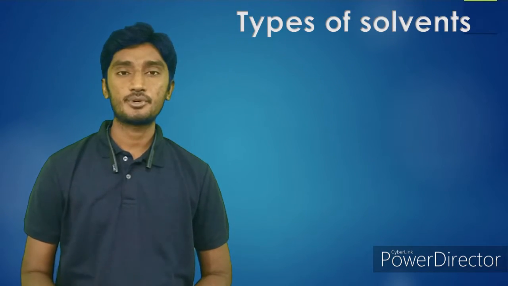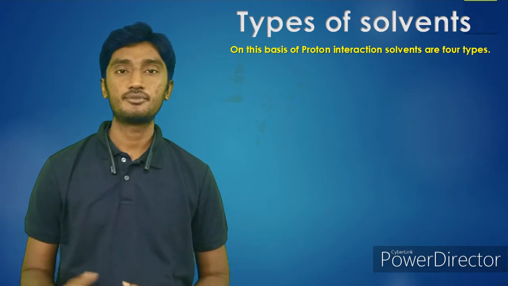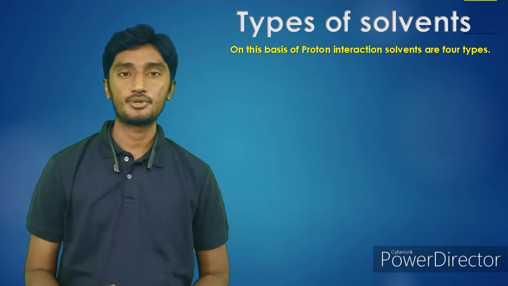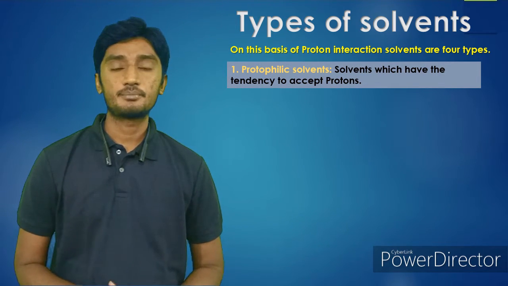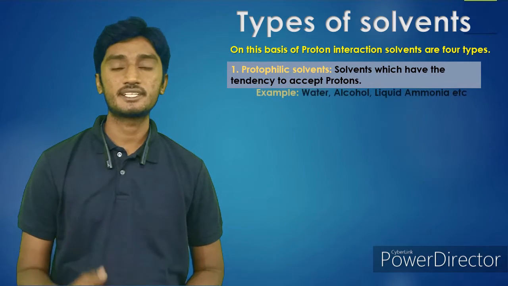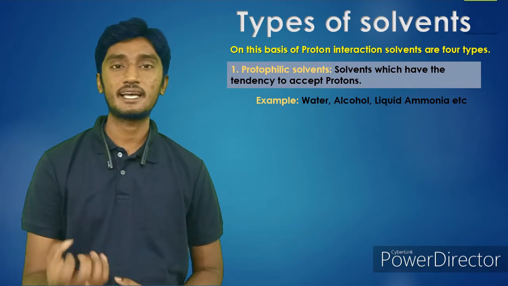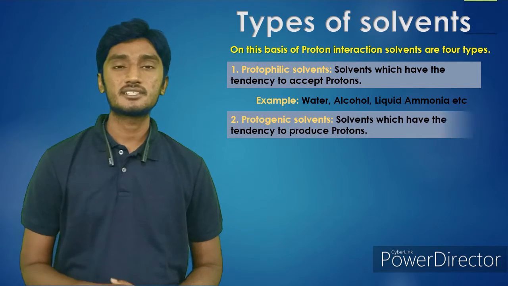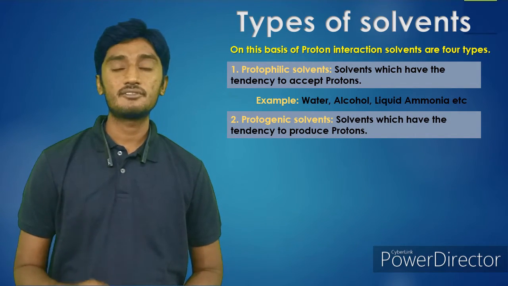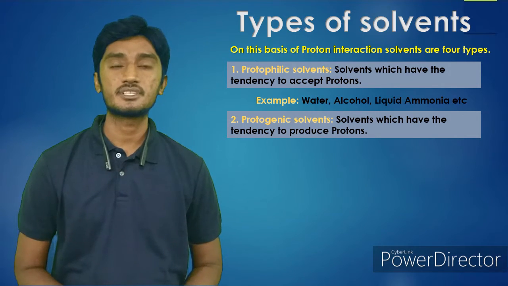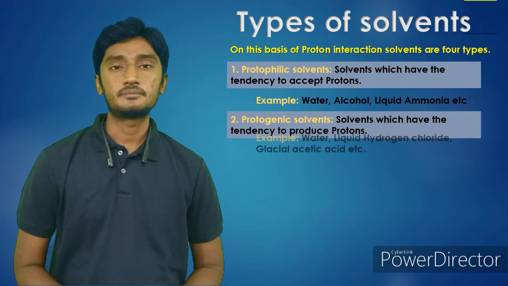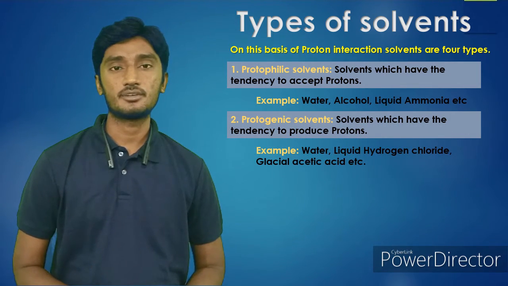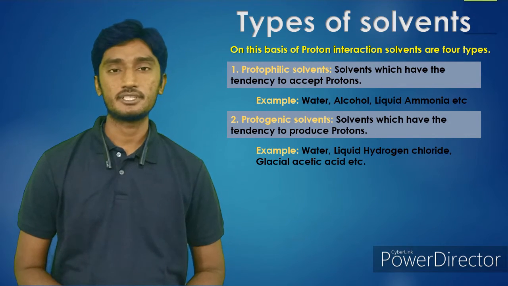So next we will see the types of solvents. On the basis of proton interaction, solvents are divided into 4 categories. First one is protophilic solvents. A substance which can accept a proton is protophilic, for example H2O and alcohol. These substances can accept a proton. And the second one is protogenic solvent. A solvent which has a tendency to produce a proton is a protogenic solvent. Here examples are water, liquid hydrogen chloride, solvents like that.